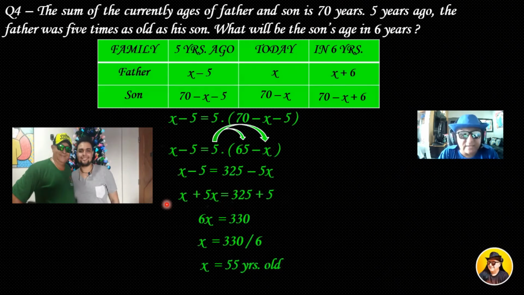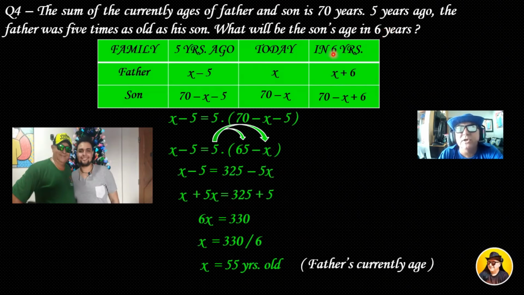But what is x? Pay attention. x is 55 years old. But what is x? Can you see here? x is, in fact, the father's current age. All right, but the question is, what will be the son's age in 6 years?